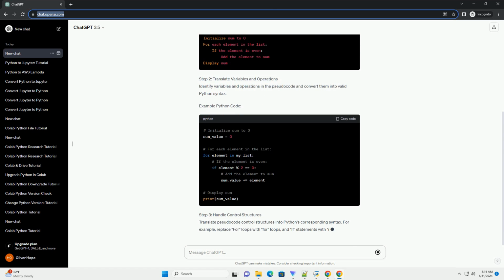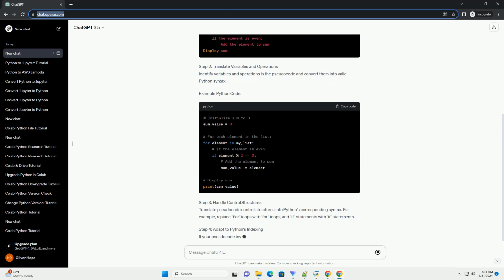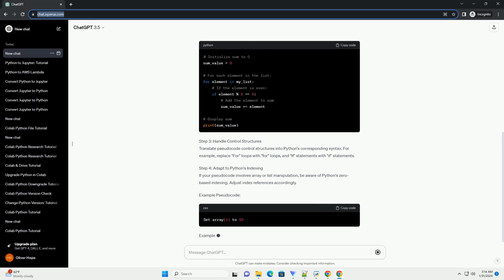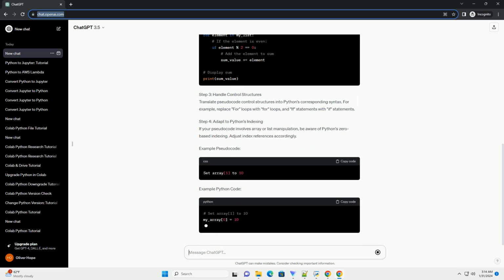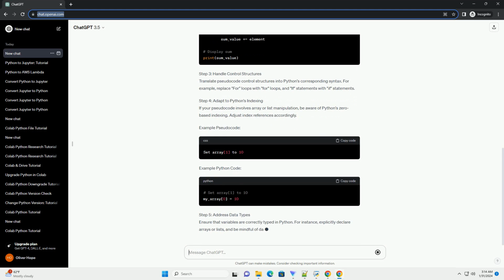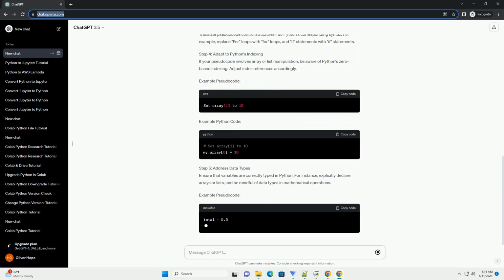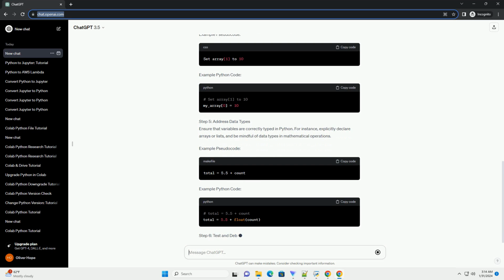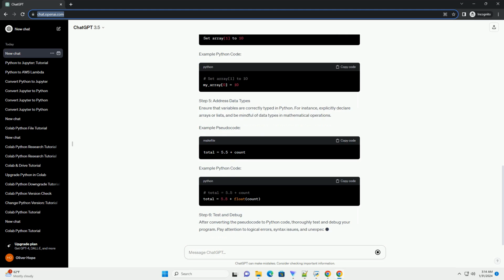Step 1. Understand the pseudocode. Before starting the conversion, thoroughly understand the pseudocode. Break it down into smaller steps and identify the key control structures, such as loops and conditionals. Example pseudocode. Step 2. Translate variables and operations.